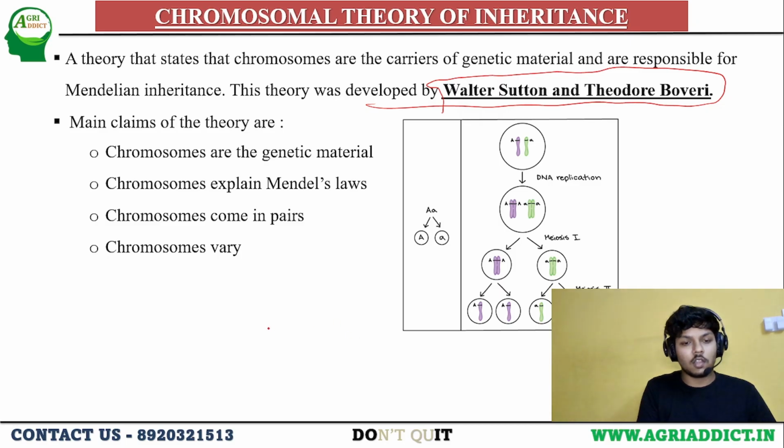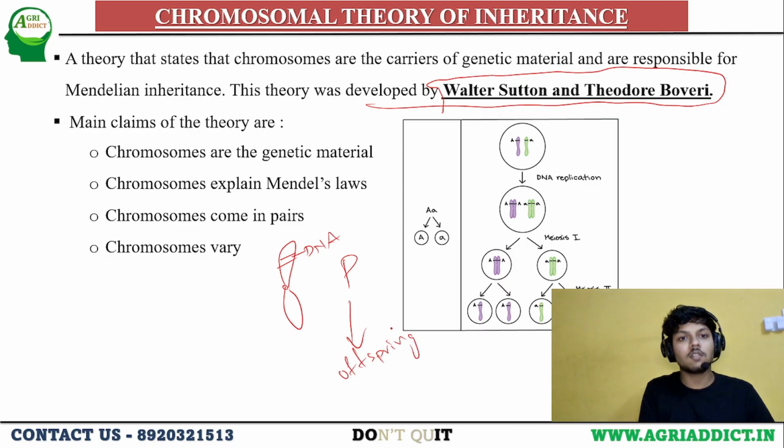This theory is nothing but they are stating that genes are present in chromosomes, and the chromosome is the genetic material or the DNA which is passed from parent to offspring. These two points are the main things of the chromosomal theory of inheritance. Here you can see chromosomes are the carriers of the genetic material. They are responsible for Mendelian inheritance.